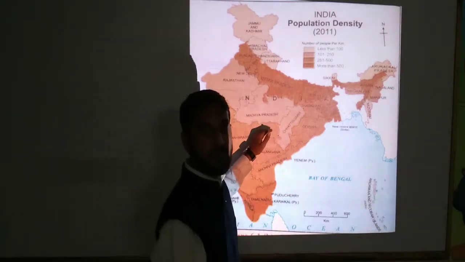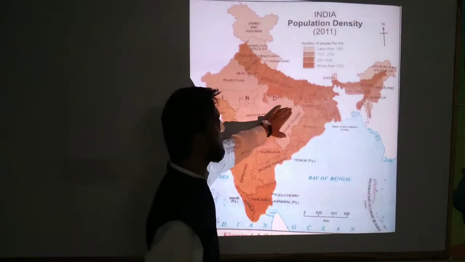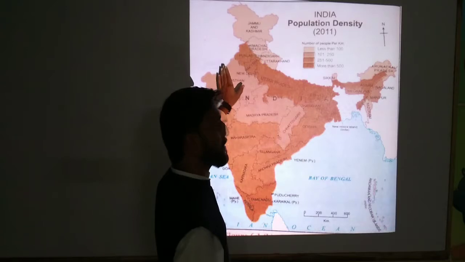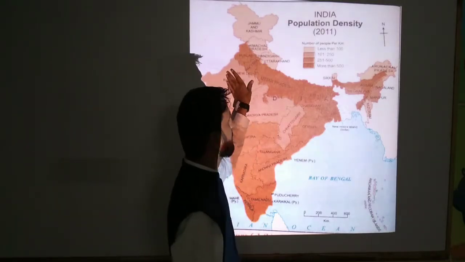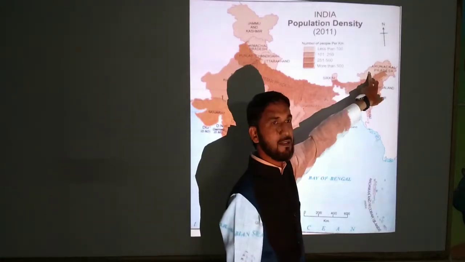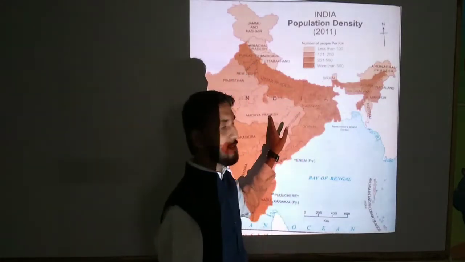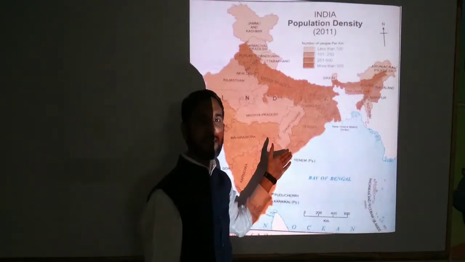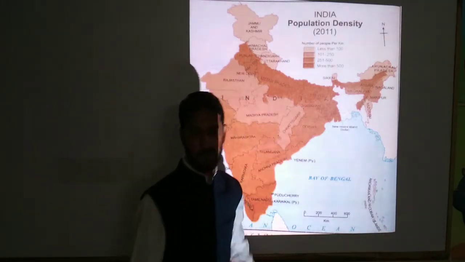The middle part is a low rainfall area. In the western part is the Rajasthan desert region. And the northern part is the mountainous region, the Himalaya. So as per the physiography of the region, we see less population here.